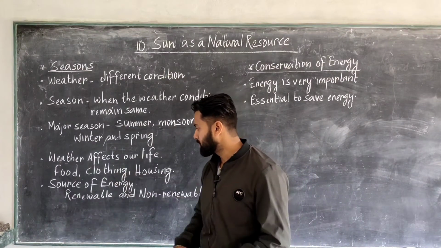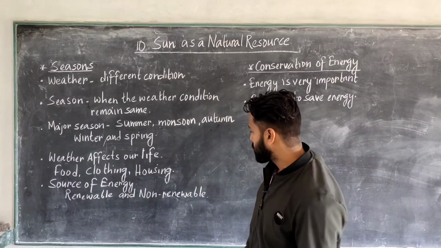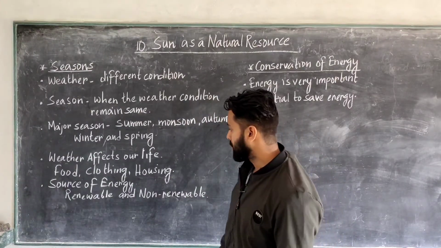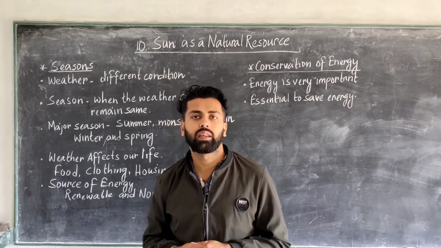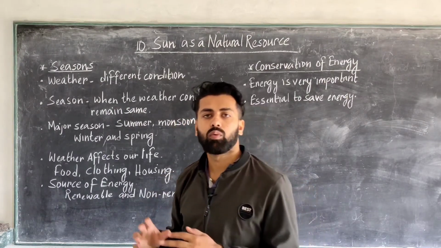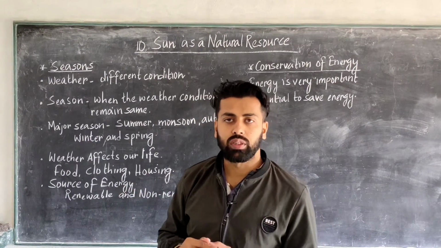Now source of energy. There are two sources of energy given in your book, that is renewable source of energy and non-renewable source of energy. Renewable energy usually we get from renewable sources, like the sun, then we have the wind, we have different kinds of natural resources, okay.